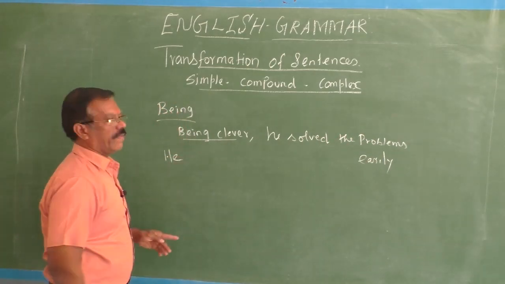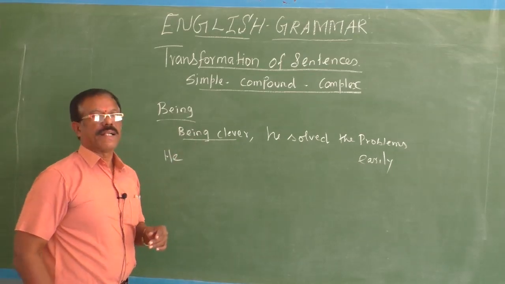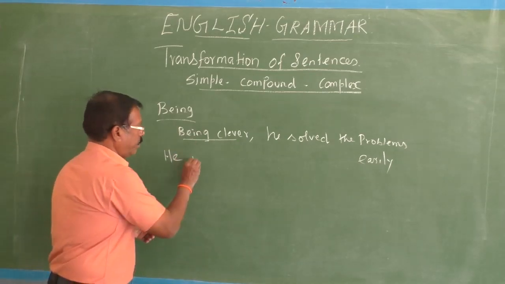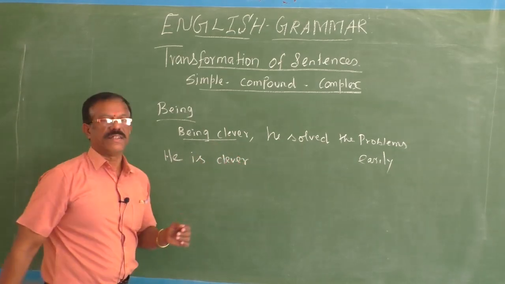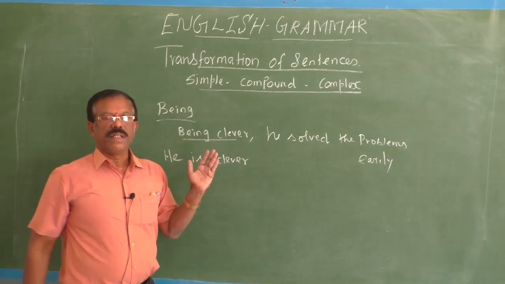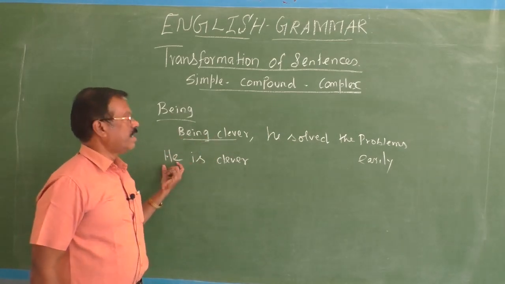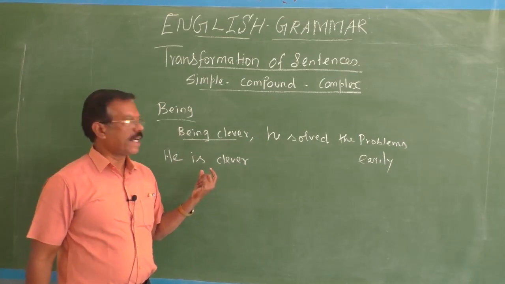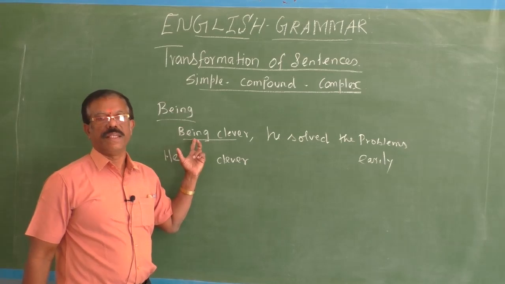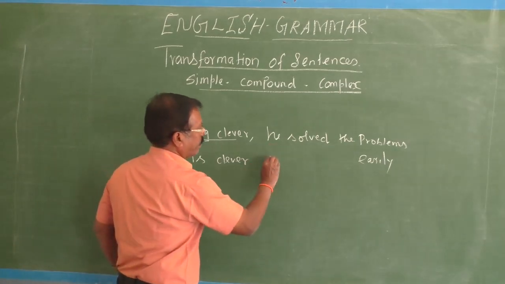Being clever. As you have "being", a present participle, you can introduce a be verb. He is clever. So now you have expanded this phrase into a clause by introducing the subject "he" and the be form of the verb, "is", because the sentence starts with "being". He is clever. Now you got one clause. Another clause you already have there.